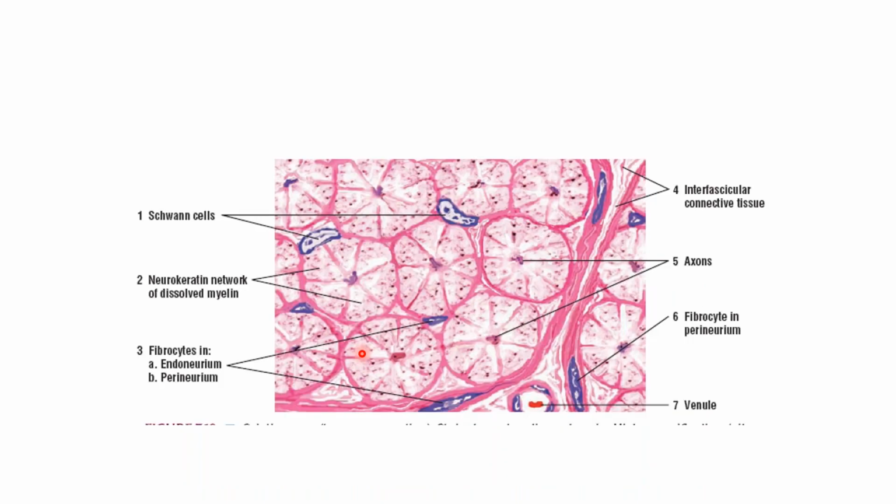So at higher magnification, the neurokeratin network of dissolved myelin, or remnants of myelin, can be seen when we use the different stains, osmic stain or gold chloride. We can stain these myelin sheaths. Fibrocytes are present in the endoneurium and perineurium. The cells present are the fibrocytes, the glial cells, and Schwann cells. All these form the components of the perineurium.